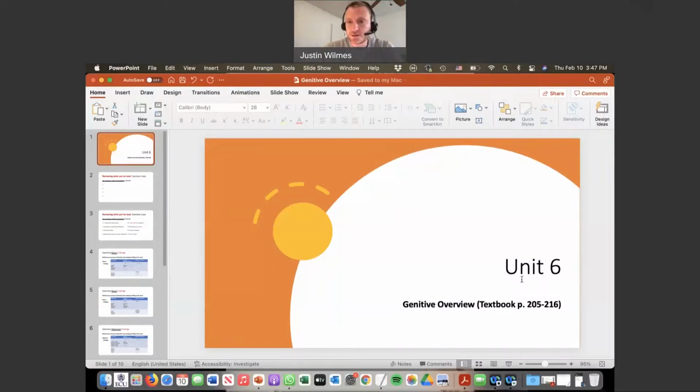Today I'm going to give a sort of intro, general overview of the genitive case. In Unit 6 of Golosa, we're introduced to the genitive case. It's on pages 205 to 216, roughly. And I want to just give you a good overview of the whole thing.